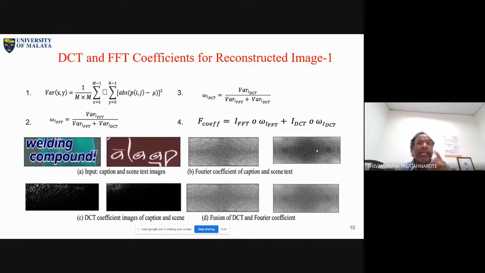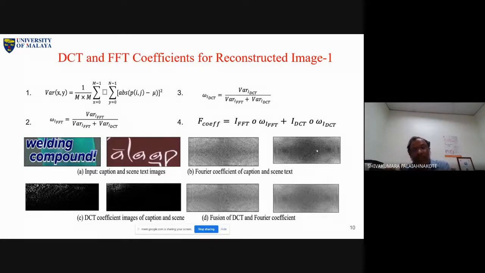But caption text is in our hand. Why? Because you are editing. It is not part of the image. It depends on the person who edits. Of course, when you are editing, their intention is to edit just for reading, so you have to read clearly. So one can expect good quality. That is the reason we should focus on caption text, not scene text.